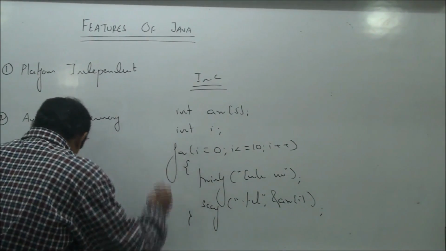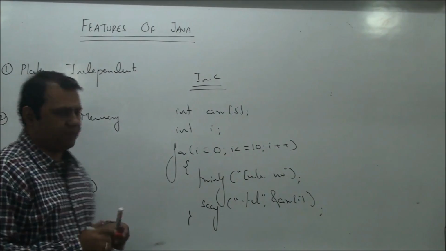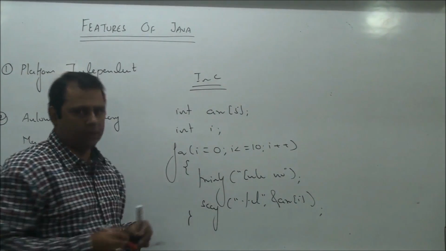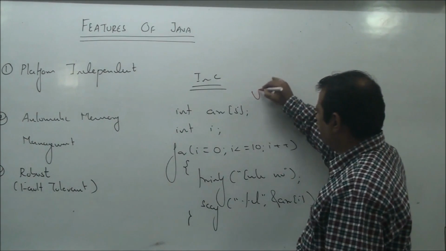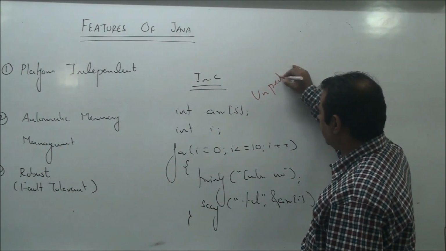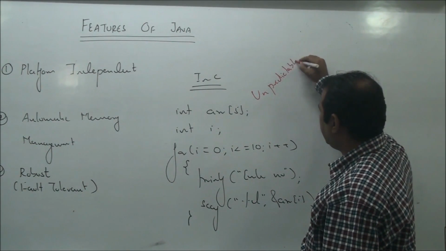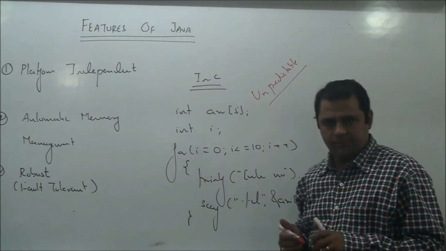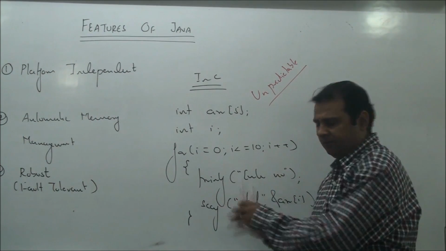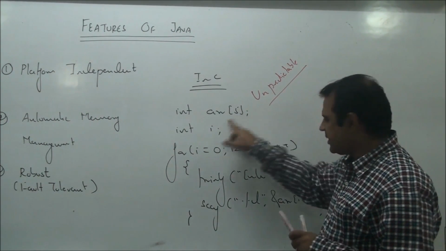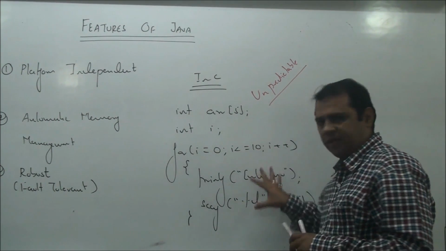Now if I ask any C programmer what the output of this code would be, just one single word can describe it, and that word is unpredictable. Anything can happen when the code runs. For example, if there is space available in RAM after this much allocation, the program will run.